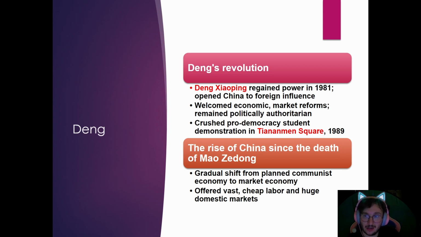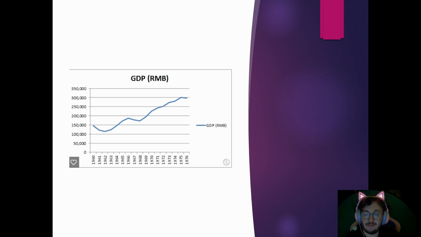So after Mao Zedong, China will switch from a planned economy to a more capitalist market economy. They'll offer a vast, cheap labor system with huge domestic markets. China also doesn't have copyright laws or laws for environment or minimum wage, so you can get a lot of Chinese products really, really cheap. So here's a thing that shows the rise of the GDP. And you can really see that it really goes up after Mao.